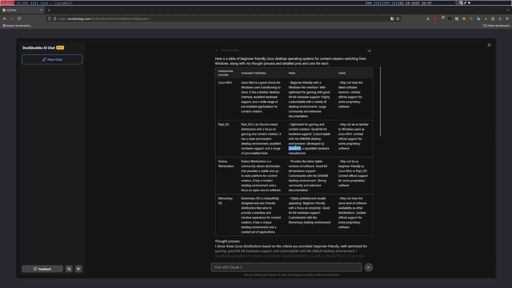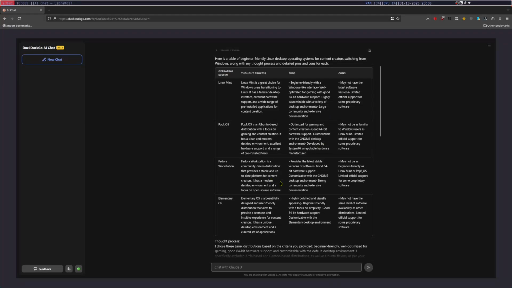It is developed by System76, a reputable hardware manufacturer out of Denver. But it's not going to be as familiar to Windows users as Mint. It has limited support for some proprietary software. Okay. Well, limited official support, rather. And that's the same over here with Mint. Ubuntu is actually recommended by a lot of the corporate Linux community, but I wouldn't recommend Ubuntu as a community Linux kind of guy. Heck, I'm using CachyOS, for goodness sake.